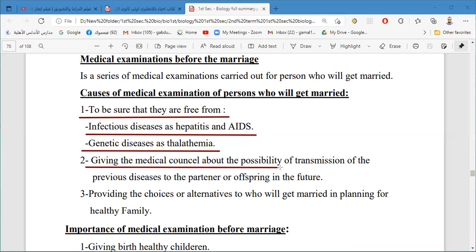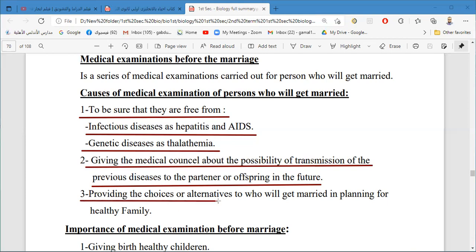Giving medical counsel about the possibility of transmission of previous diseases to the partner or offspring in the future. So to protect the other partner in the marriage and to protect the offspring from the transmission of these diseases, we have to make the medical examination before marriage, and provide the choices or alternatives to those who will get married in planning for a healthy family.